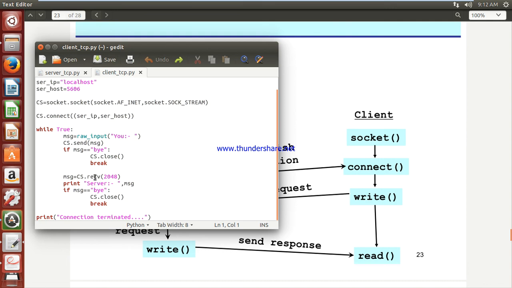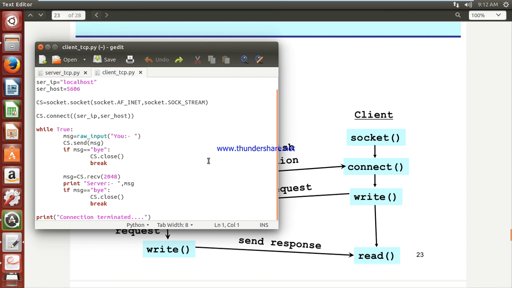Now your client socket is going to receive, using the client socket dot receive method, and you also have to give the size of memory. The message will be dropped in and received by your socket, and ultimately this is your message. Just print that as server says this message. You also check if that message equals bye, then socket dot close and break, you are out of the while true loop, and then print connection terminated.